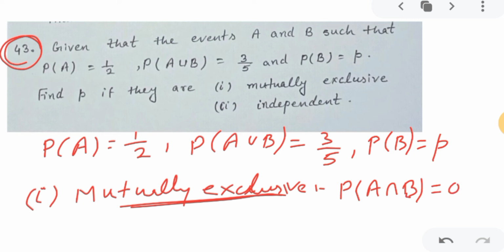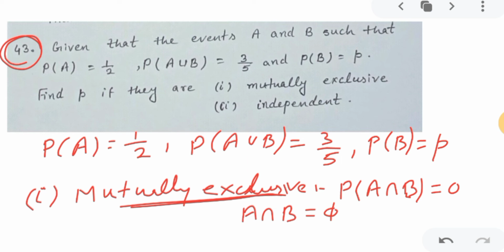Mutually exclusive means nothing common. So the common part will be 0. So probability of A intersection B is 0. Why? Because A intersection B will be nothing common. Nothing common means empty set, so probability of A intersection B will be 0. So you just have to use this concept in the first part.